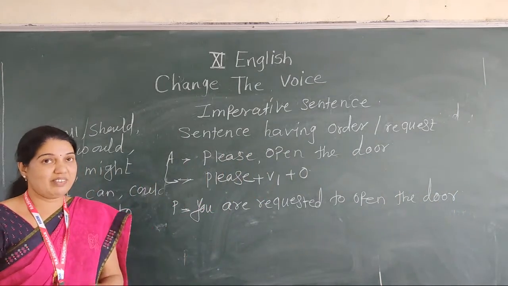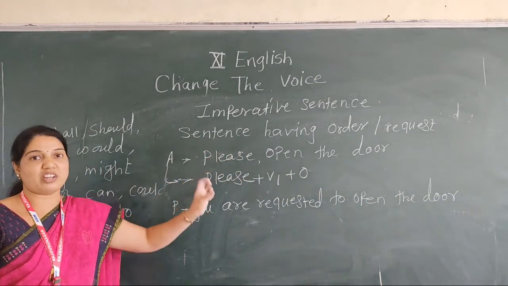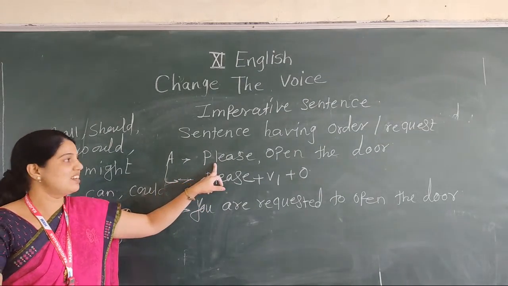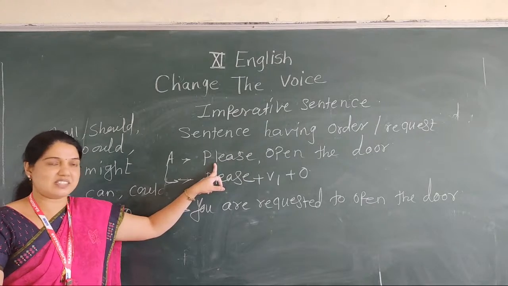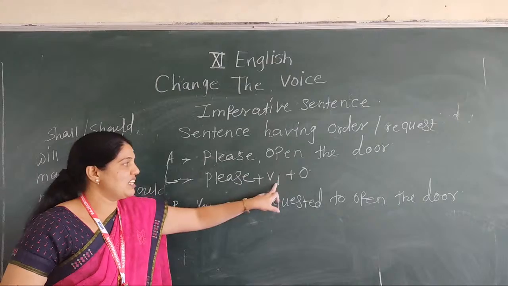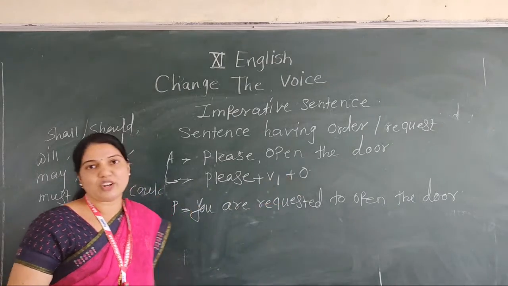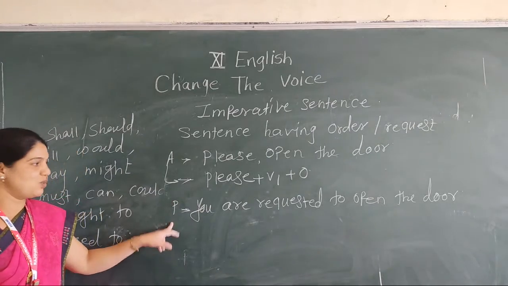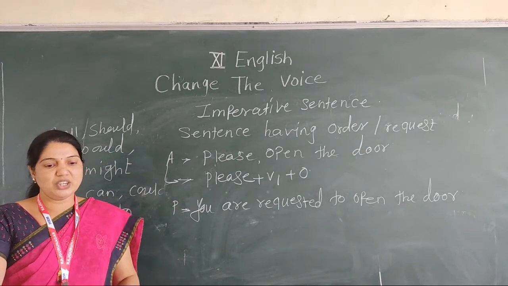Now when the sentence has an order or request, the word please helps you understand that it's a request. It's the structure of active voice: please, then open is the main verb, and the door is the object. Now the answer of passive: you are requested to open the door.